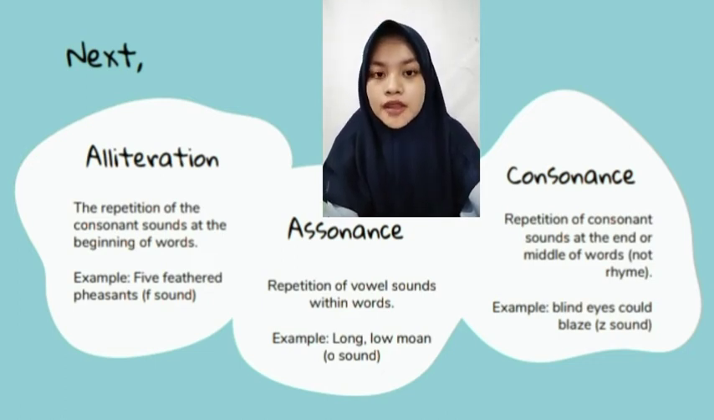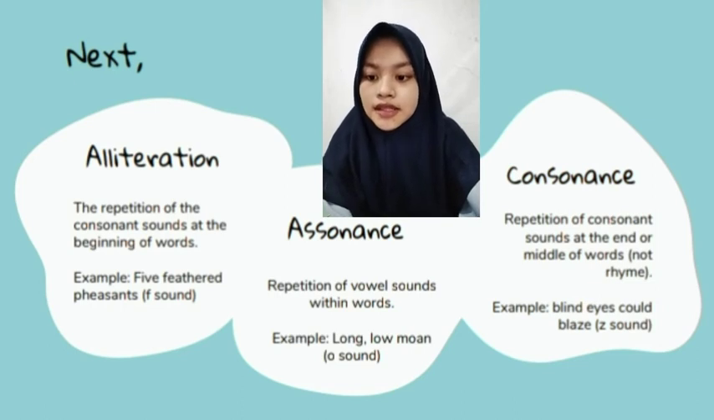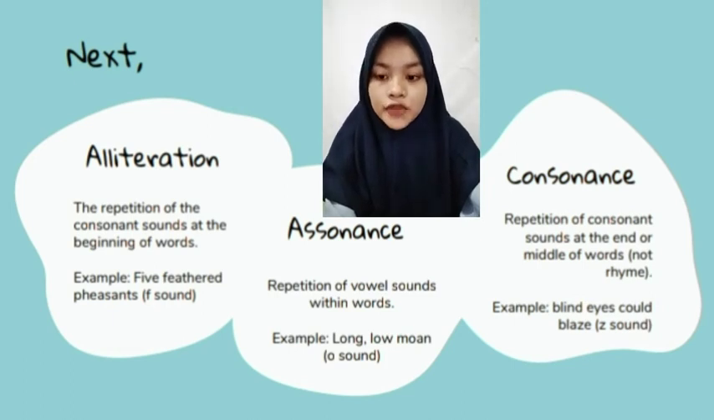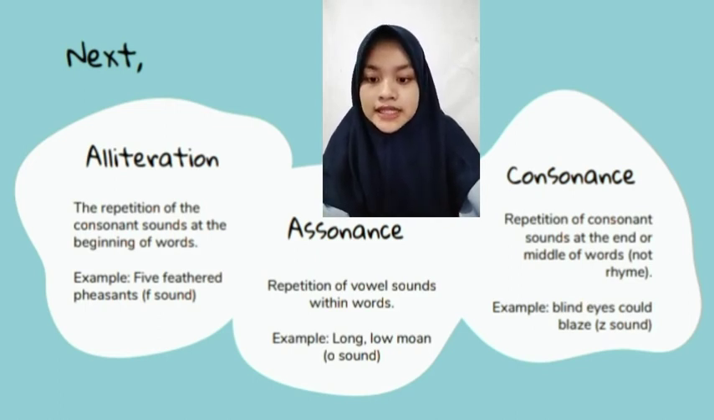Five-featured. Okay, next, assonance. Assonance is repetition of vowel sound within words. For example, long low moan. Here has O sound. And next is consonance. Consonance is repetition of consonant sound at the end or middle of words, not rhyme. For example, blind eyes could place. Here are the sounds.